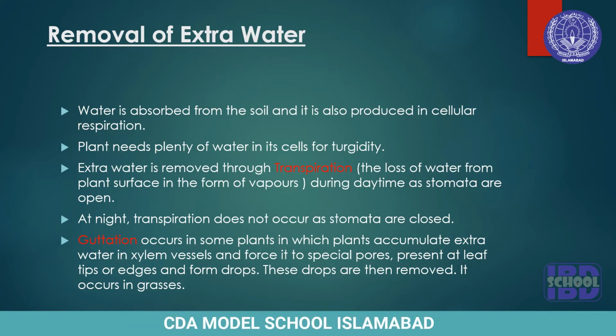Guttation takes place. Guttation occurs in some plants in which plants accumulate extra water in xylem vessels and force it to special pores present at leaf tips or edges and form drops. So these drops are then removed, and it occurs in grasses.